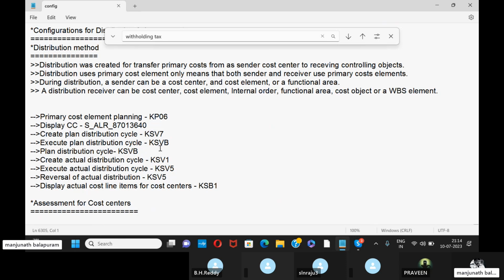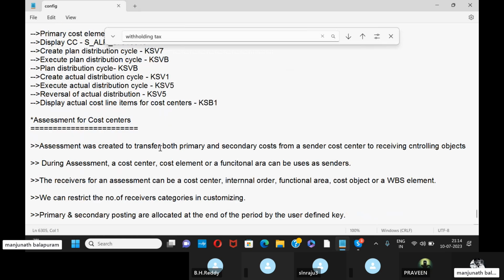we need to use KSV7, and to execute the plan distribution cycle, we need to use T code KSVB. Create the actual distribution cycle KSV1, and change actual distribution cycle KSV2. Reversal of actual distribution KSV5, and display actual cost line items for the cost centers KSB1. So these are the T codes for distribution.